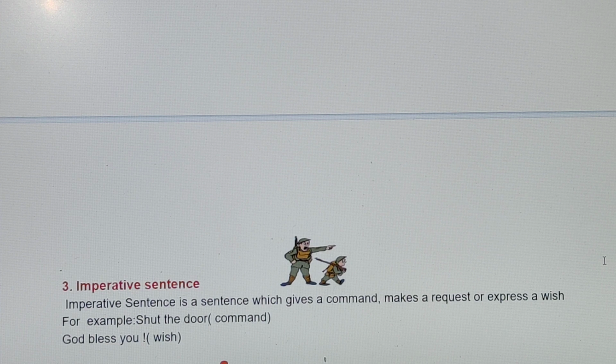For example, if I say shut the door, it is a command which I am giving. All these things where we give a command come in the category of imperative sentence. Now if you see example number 2, God bless you, it's a wish.